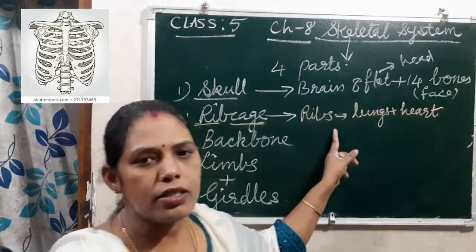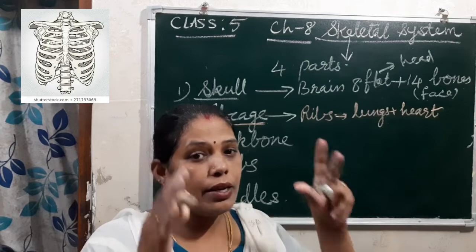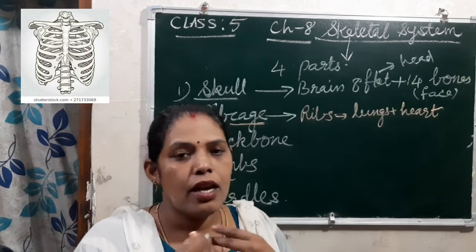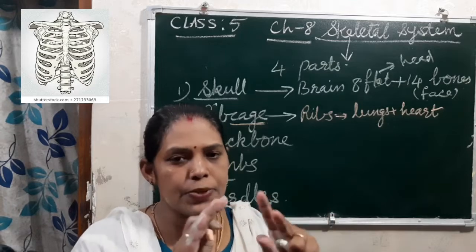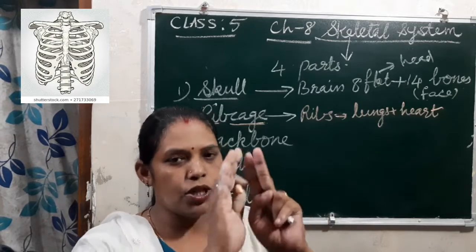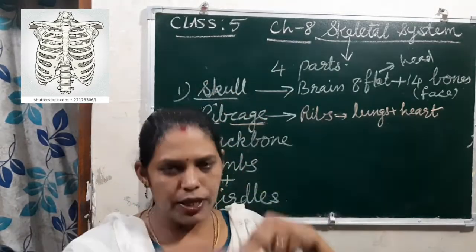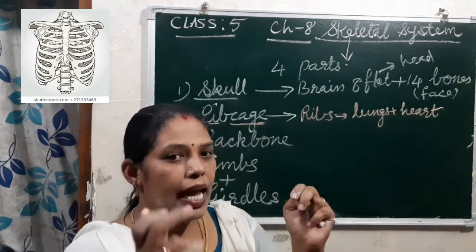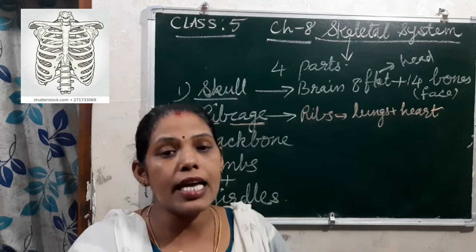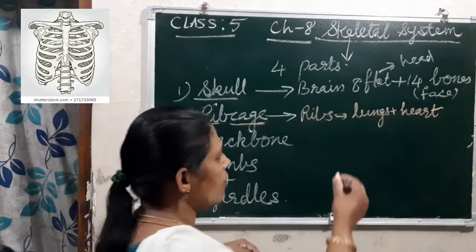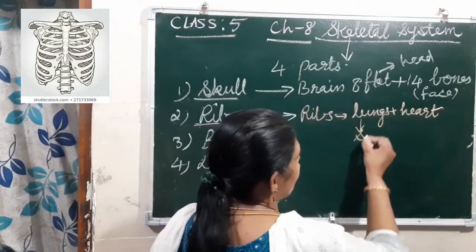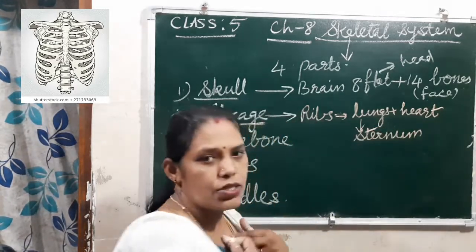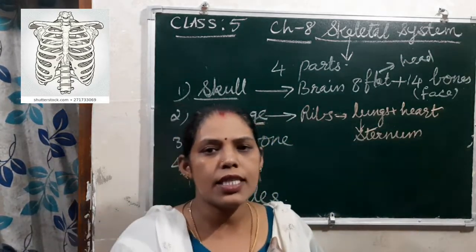And here children, in the rib cage itself, the ribs originate from the back side. From the back side, they are connected with the backbone, and they are joined in front with the sternum. Okay, sternum, it is with the chest in front. That portion is the sternum.